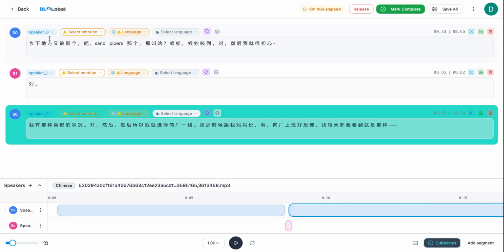So as we can see here, the speakers are already correctly noted. There are 2 speakers: speaker 0 and speaker 1. If there are more speakers in the actual audio file that aren't represented, please feel free to click this plus button, and this will allow you to put more speakers in.